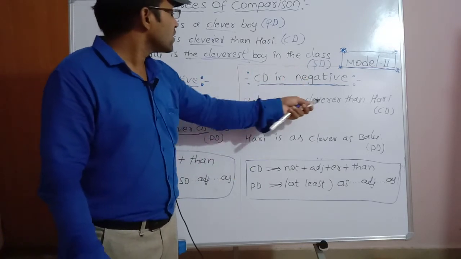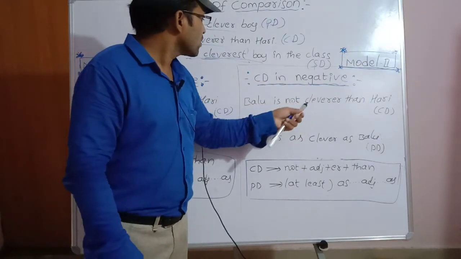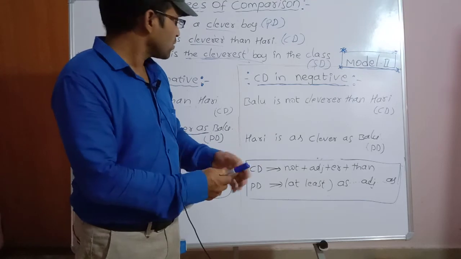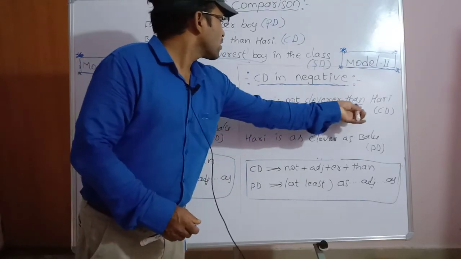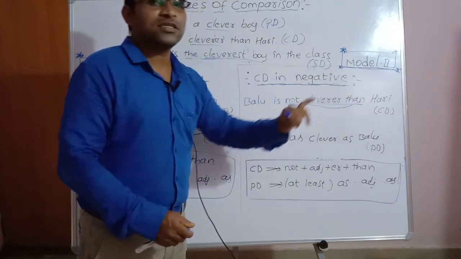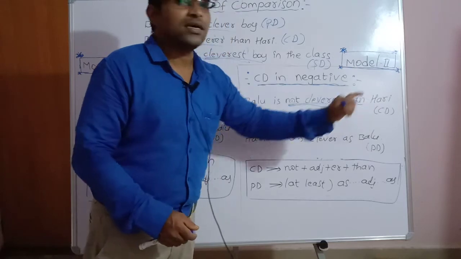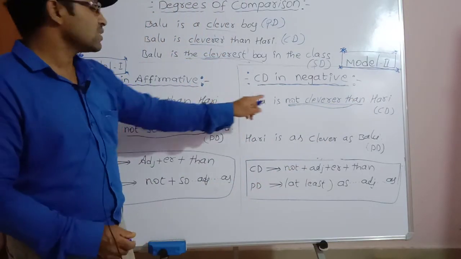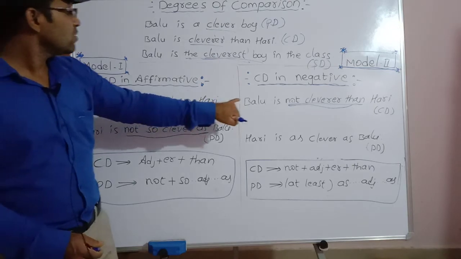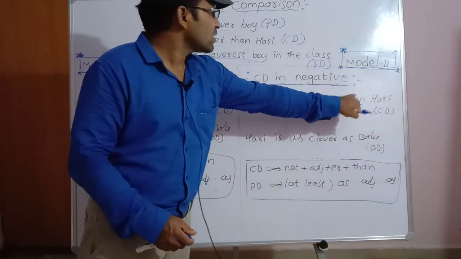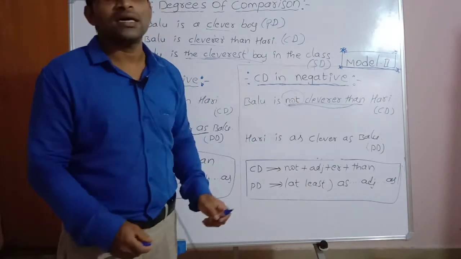Balu is not cleverer than Hari. Balu is not cleverer than Hari. Both sentences are the same, Balu is cleverer than Hari and Balu is not cleverer than Hari, except this word not.